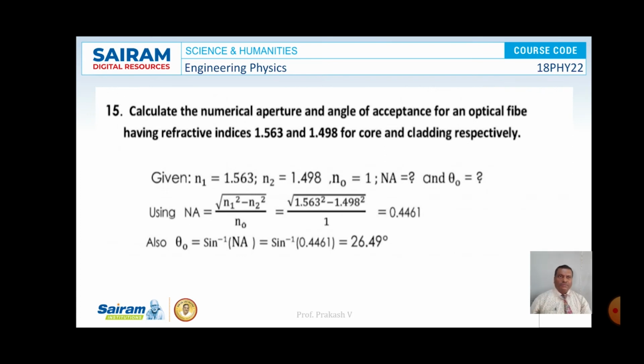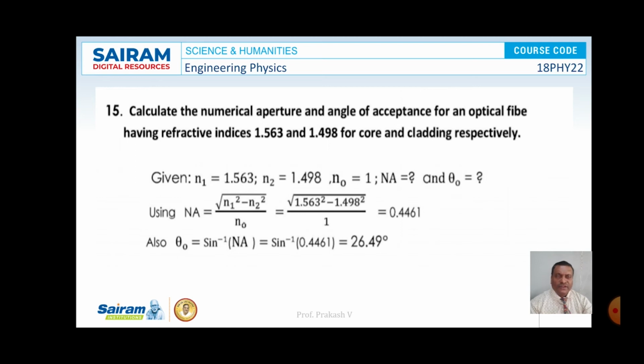Calculate the numerical aperture and angle of acceptance of an optical fiber having refractive index 1.563 and 1.498 for core and cladding respectively. Here N1 is 1.563, N2 is 1.498, so N0 value is 1, and what is the value of numerical aperture and theta naught? Numerical aperture is given as square root of N1 square minus N2 square divided by N0, that is equal to square root of 1.563 square minus 1.498 square divided by 1. So the value of NA is simplified as 0.4461.